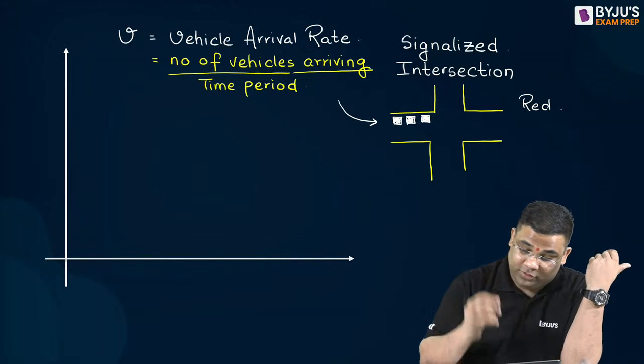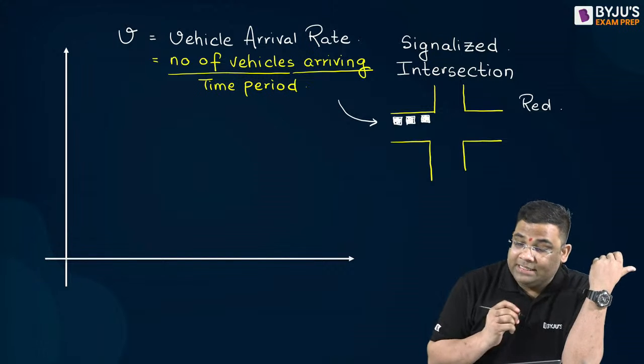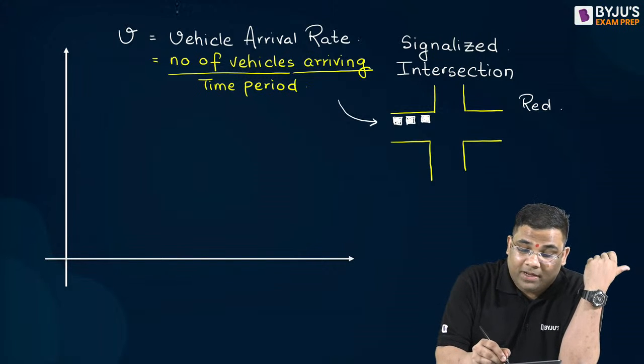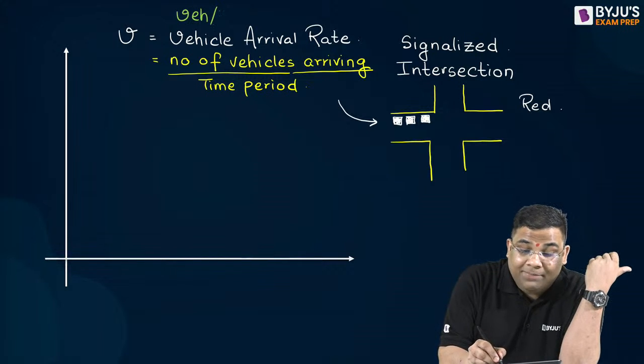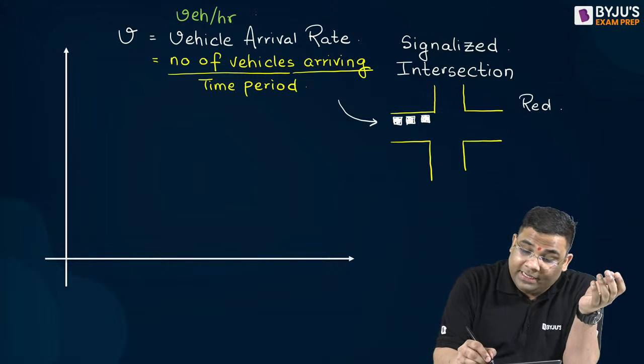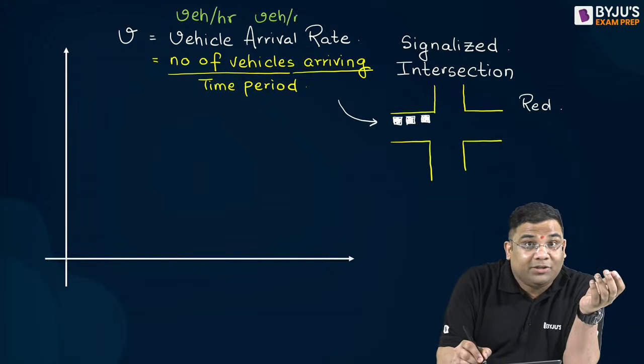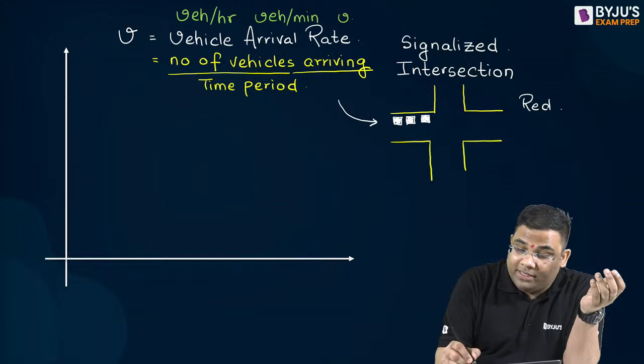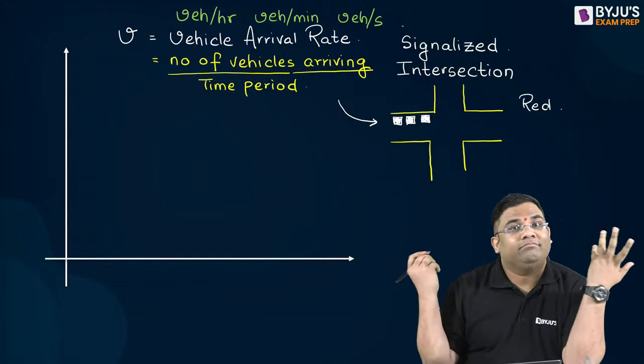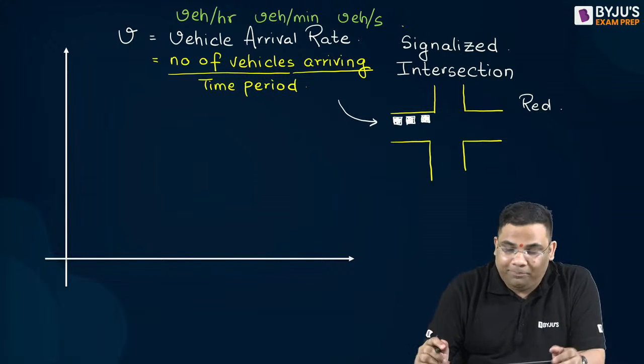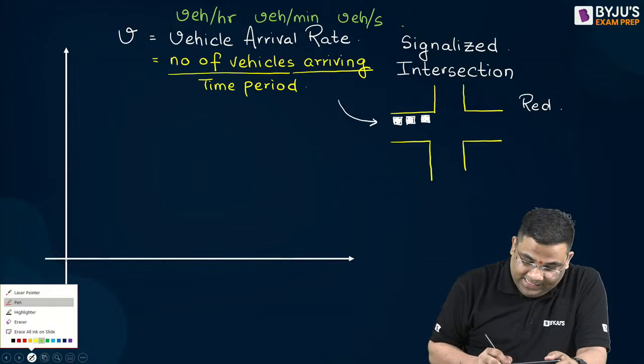Like discharge. Very good. So this unit will be vehicle per hour. It can be vehicle per hour, it can be vehicle per minute, it can be vehicle per second. Very simple. Now suppose I am saying it's a rate.